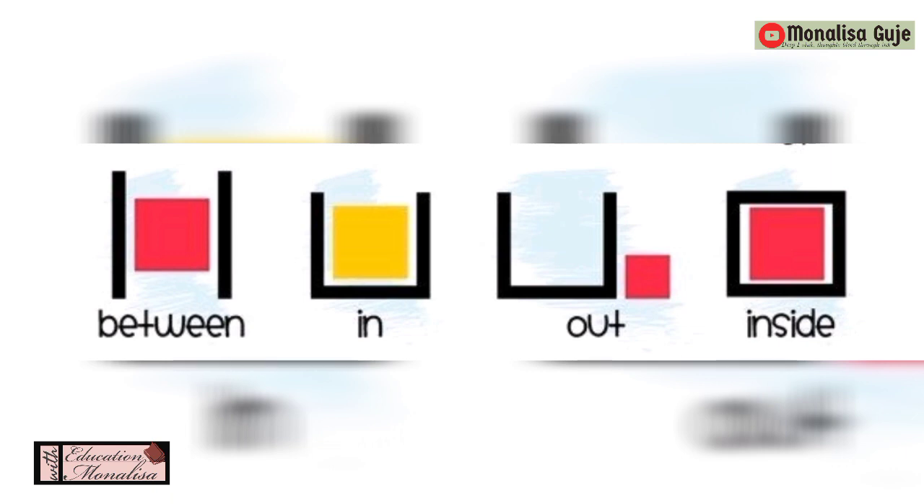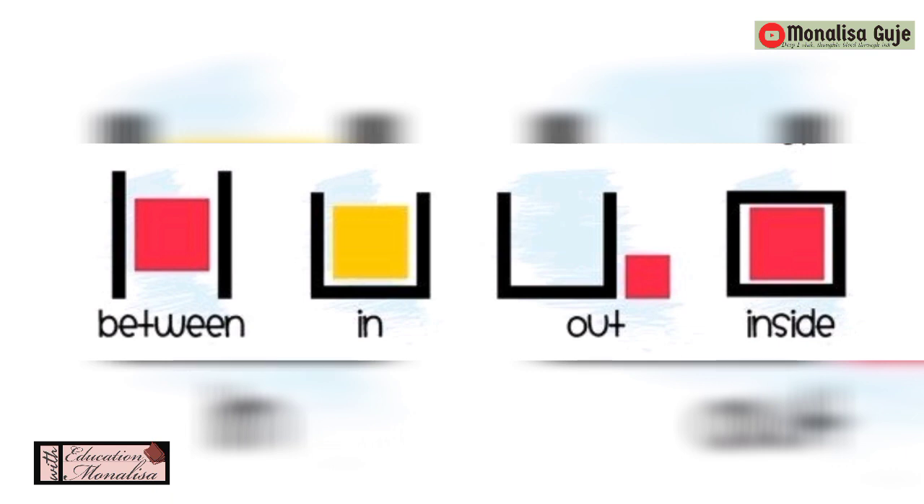Come sit beside me. I am in back of Seema in the first row. Ramesh is sitting in front of me. So this is how we use these prepositions. Then we have between, in, out, inside. The picture is given so you understand where actually between stands.